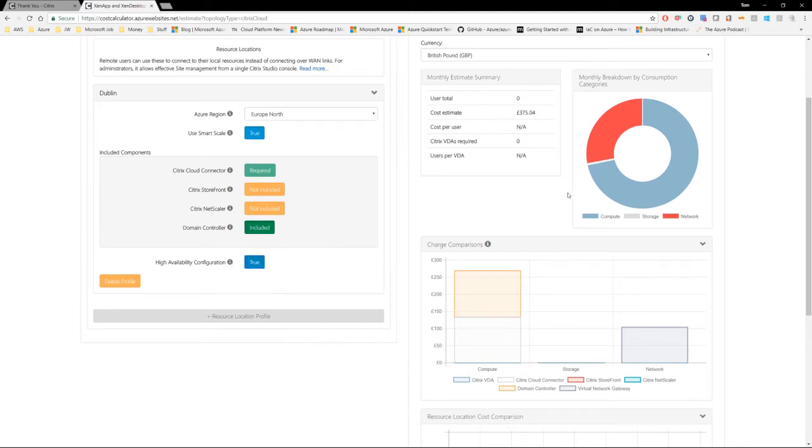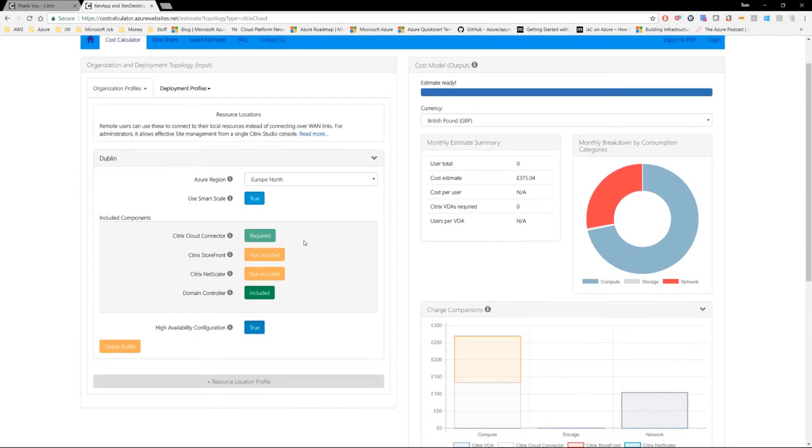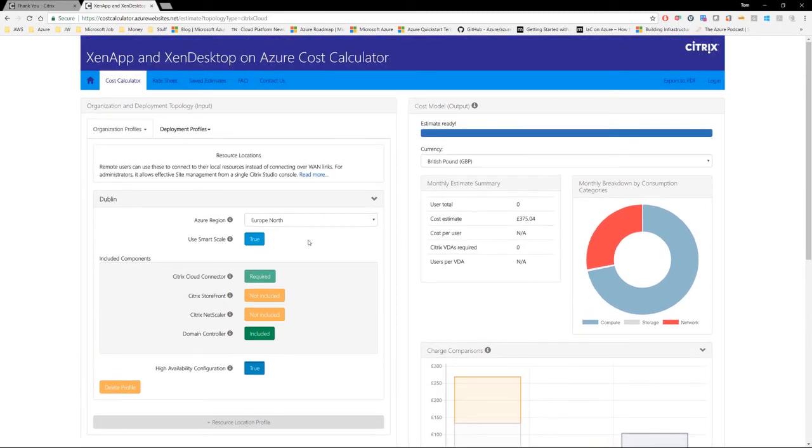And you start to see that this pricing calculator is building out an estimate. And what you will see if you click on these charts beneath is how those costs above are split out across the components. So you'll see there is a price in there for the Cloud Connector and the domain controller, as well as a network cost associated with the virtual network gateway, which is the cost for the network traffic leaving my Azure subscription back on premises. So that's my resource location or my Azure region created.